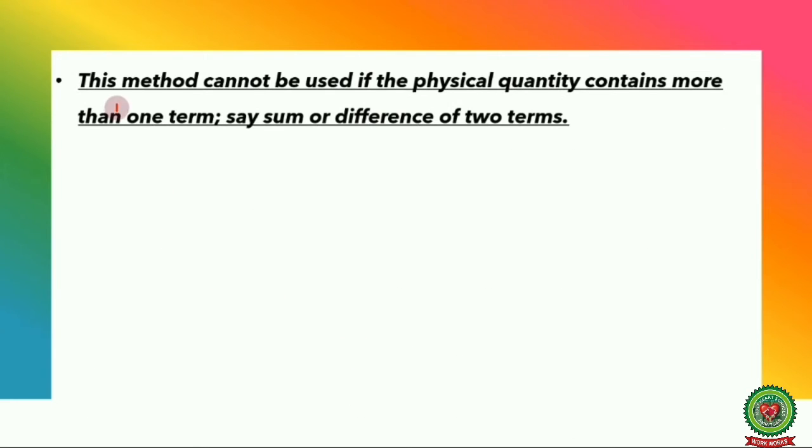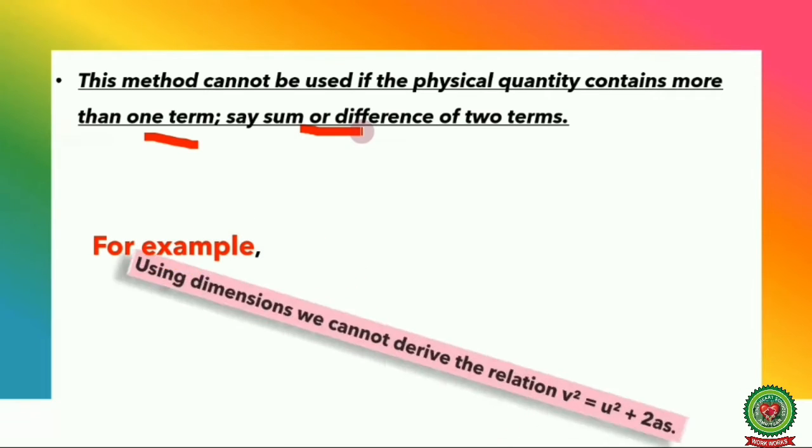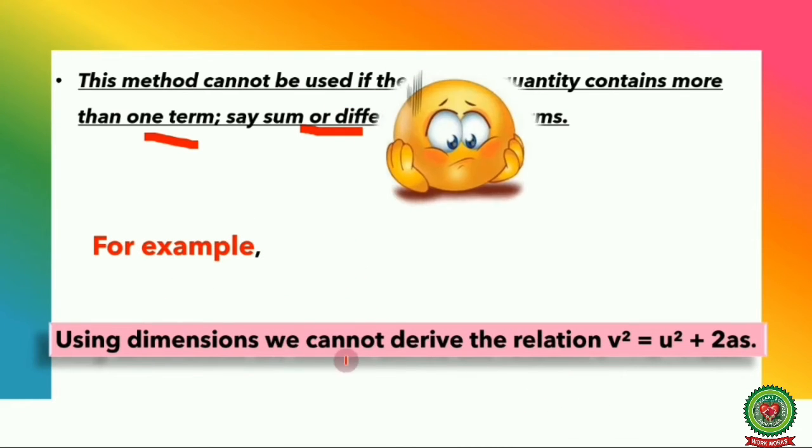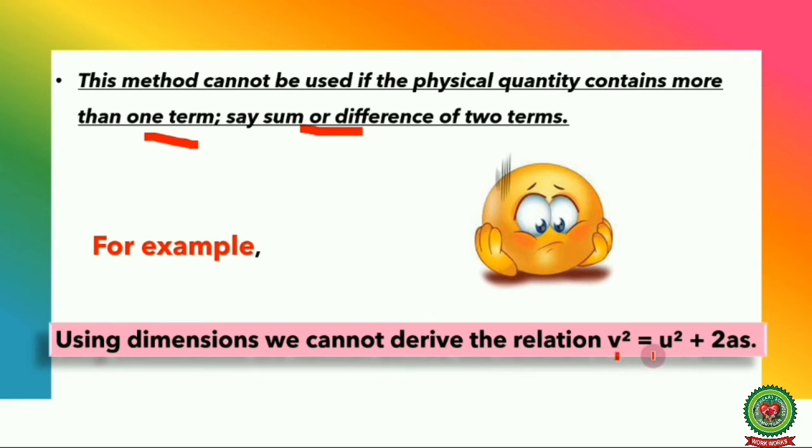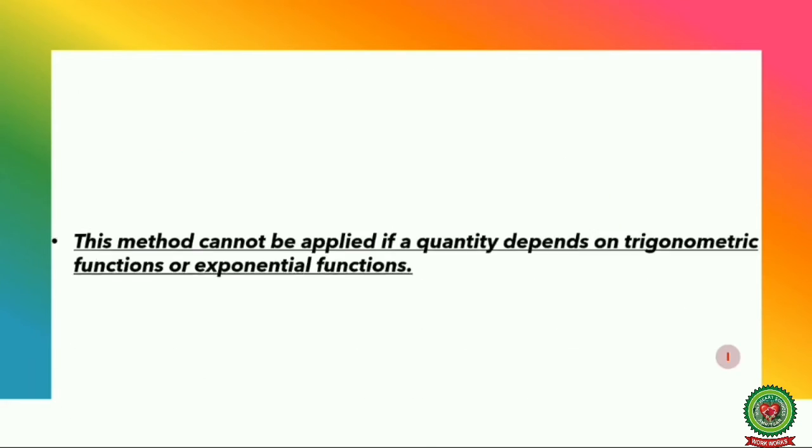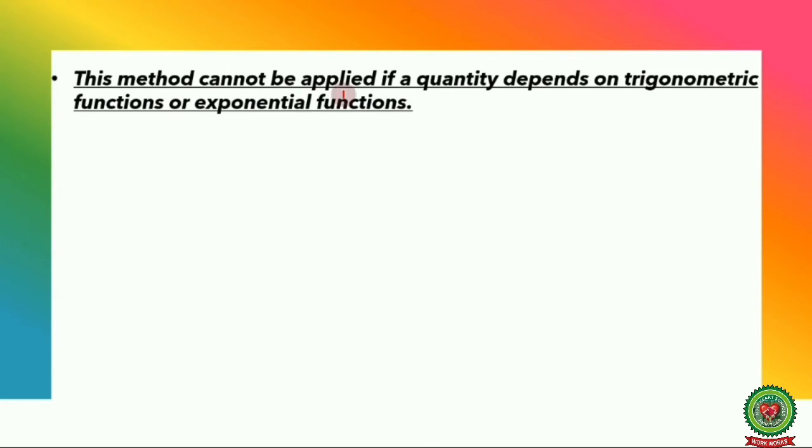Next, this method cannot be used if the physical quantity contains more than one term, say a sum or difference of 2 terms. For example, using dimensions we cannot derive the relation v square is equal to u square plus 2as, because this equation contains more than one term, or you can say a sum of 2 terms, that is u square plus 2as.